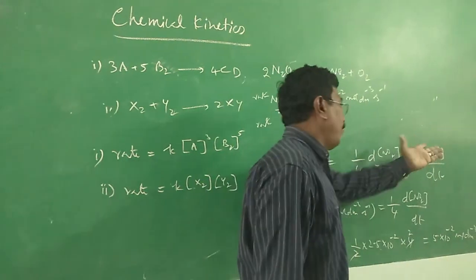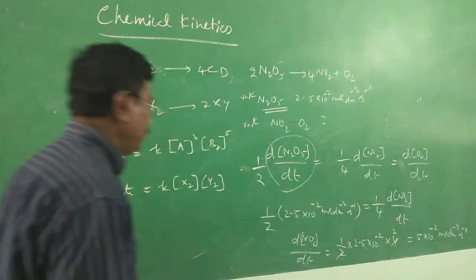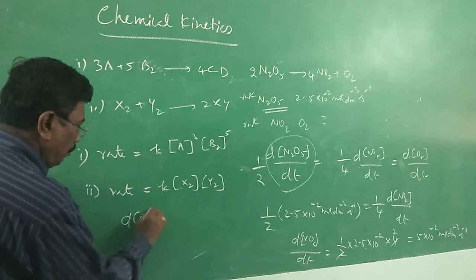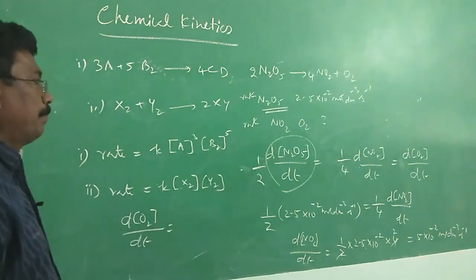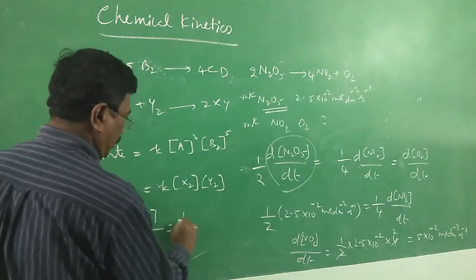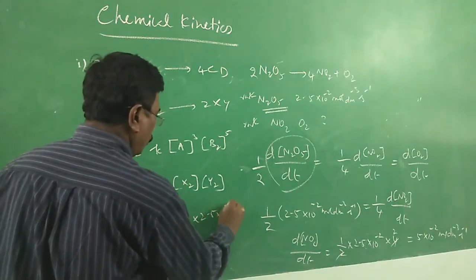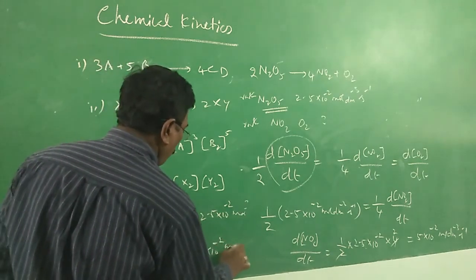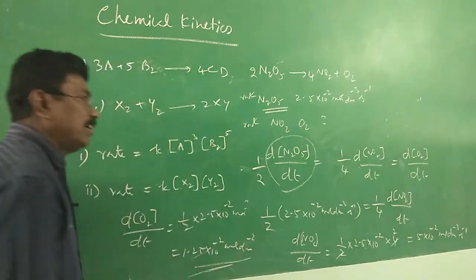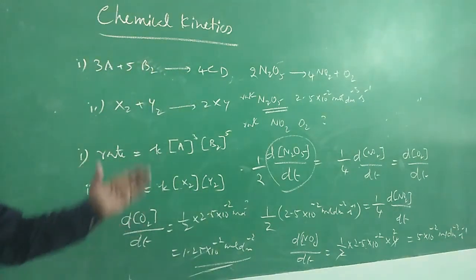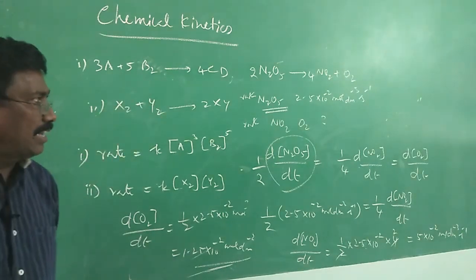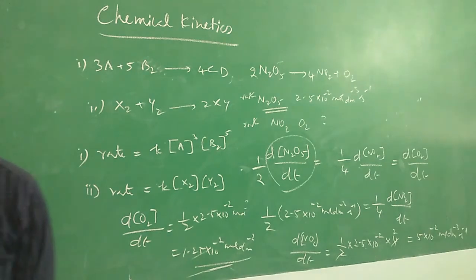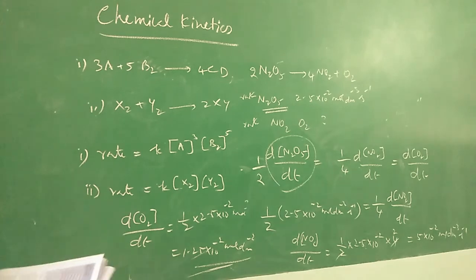If I go for oxygen, it will be half. All right. How? d[O2] by dt is equal to half into 2.5 into 10 power minus 2 mole per decimeter cube per second, which is nothing but 1.25 into 10 power minus 2 mole per decimeter cube per second. This is how we find the rate in terms of nitrogen pentoxide, nitrogen dioxide and oxygen. All right. Then we shall go into example 2.